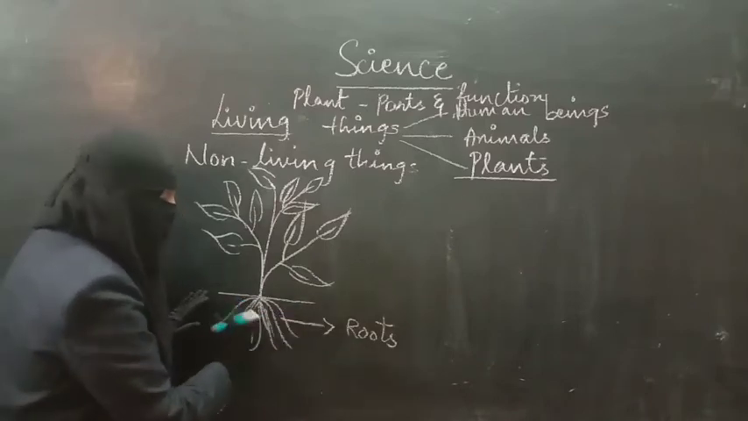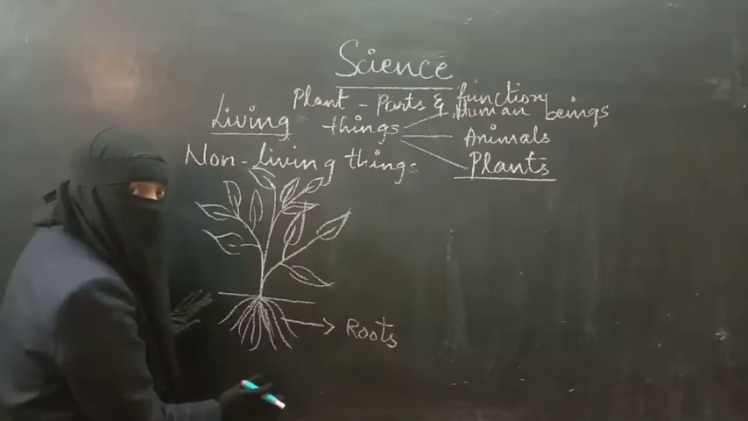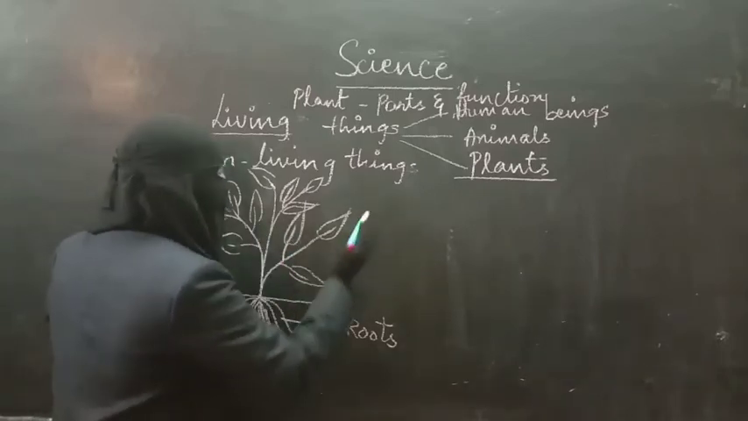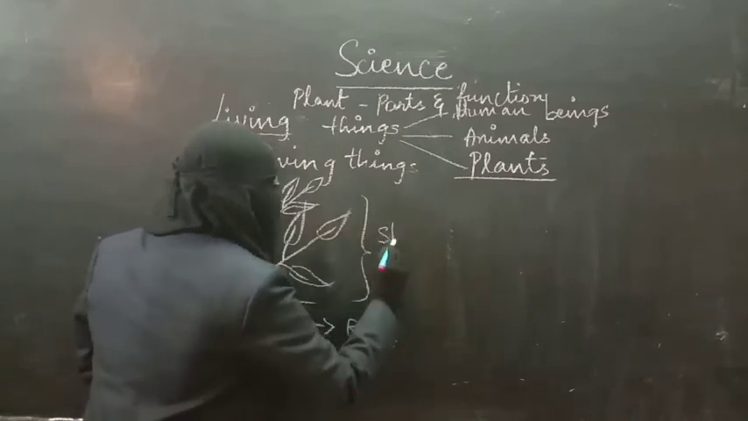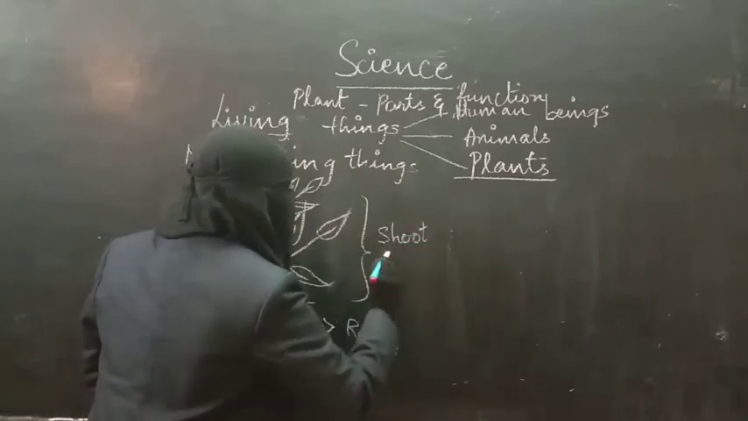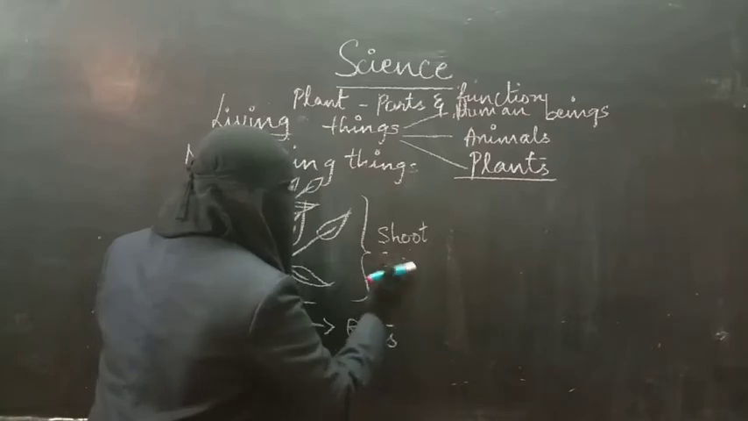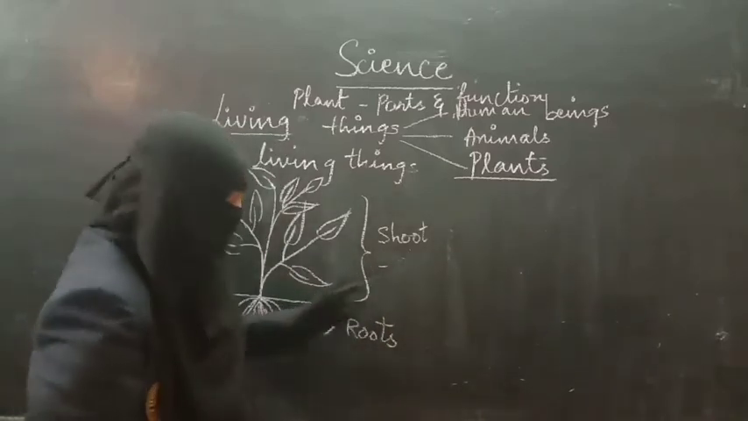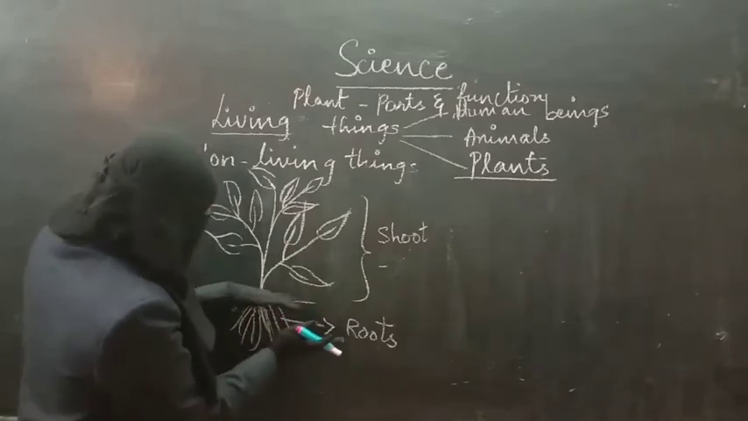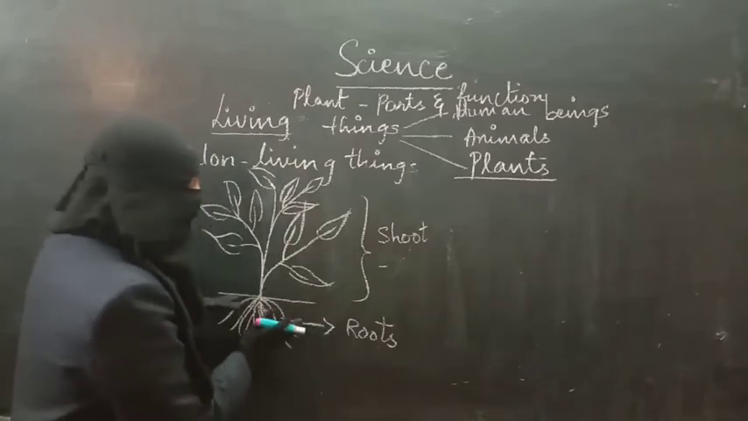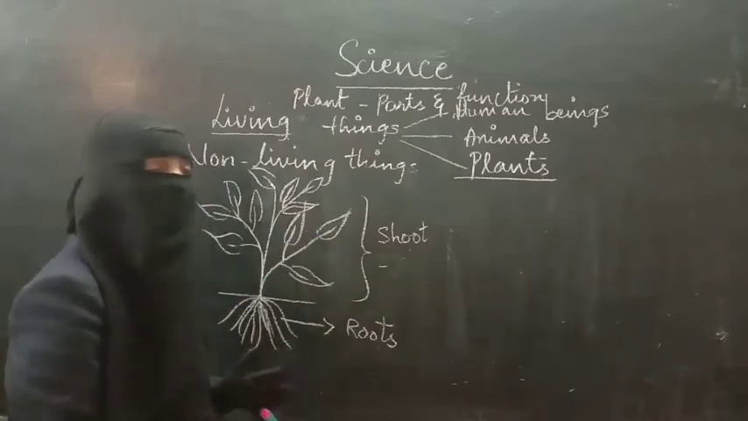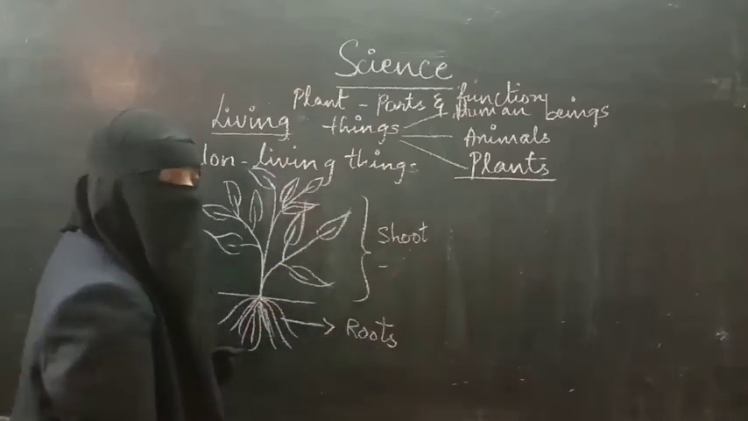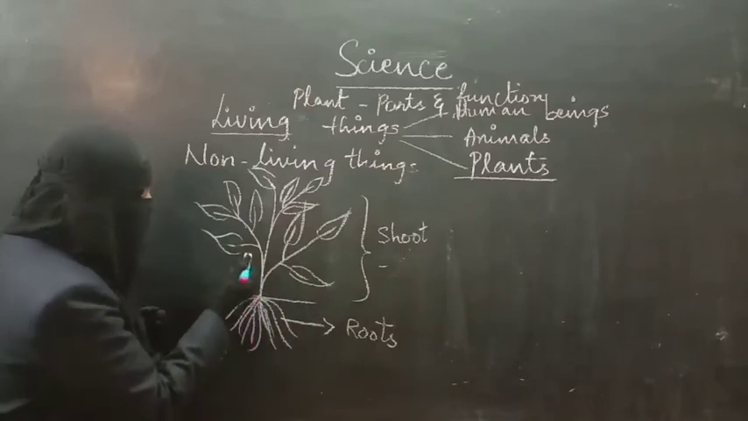Then these roots are underground, okay, and the upper part which is above the soil is called the shoot. So whatever different parts are there, all will be considered in the shoot. So this part of the plant has only roots. Above the soil, the different parts that are present are called the shoot.